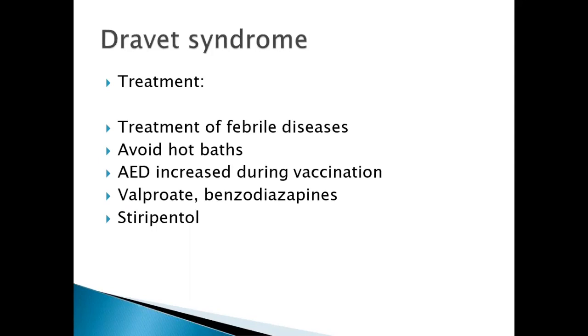So in Dravet syndrome treatment, along with the routine medications, valproate and benzodiazepines, you have to give stiripentol and even cannabinoids, and also treat the febrile seizures. One more important point: Dravet syndrome patients have typical sodium channel mutations.